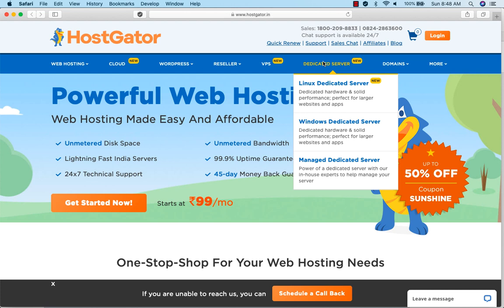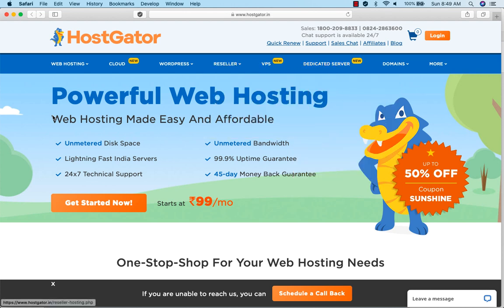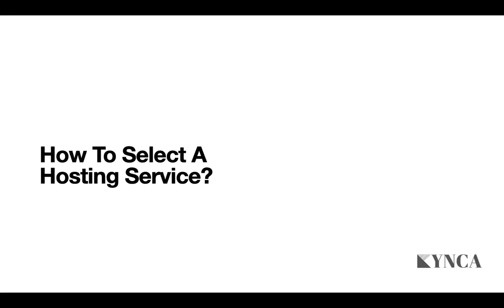Ideally, what we are going to do is start with shared hosting, and as we grow we'll keep upgrading and transferring our website from one type of hosting to another, which is a seamless process if you're using HostGator. Now that we have some basic understanding of hosting services, in our next session we are going to cover how to buy a hosting service. We'll actually buy a hosting service, so you can follow the steps and buy your hosting as well.